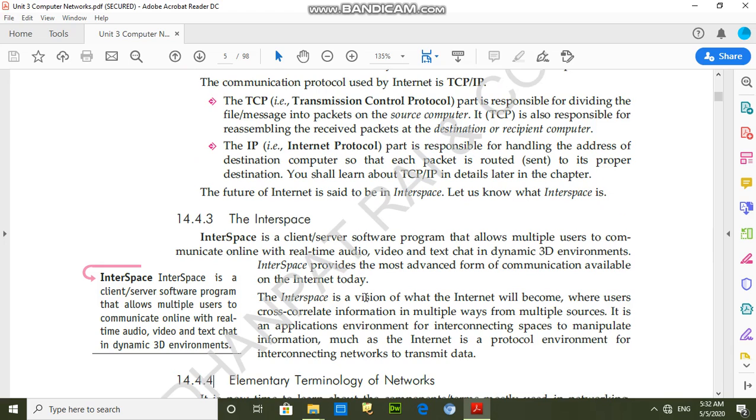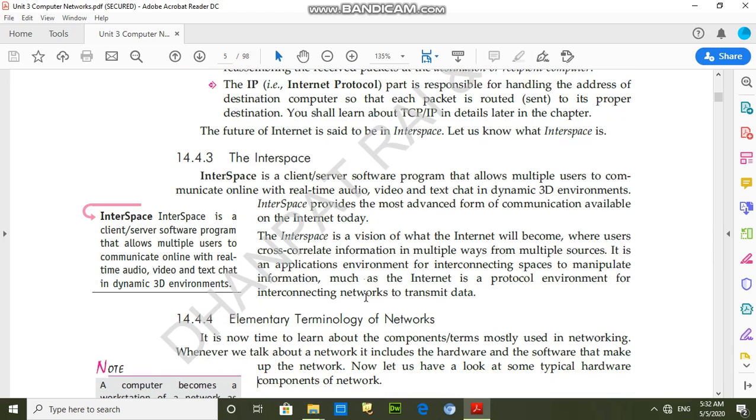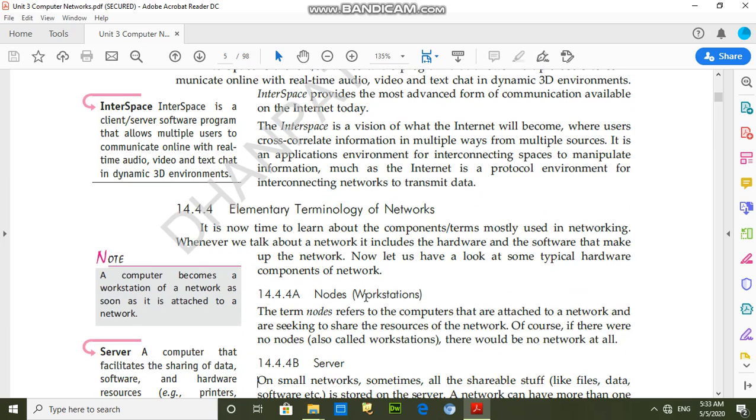Students, the next topic is interspace. Interspace is a client-server software program that allows multiple users to communicate online with real-time audio, video, and text chat in dynamic 3D environments. It means interspace is a combination of client and server, where client and server communicate in real-time audio and video formats.